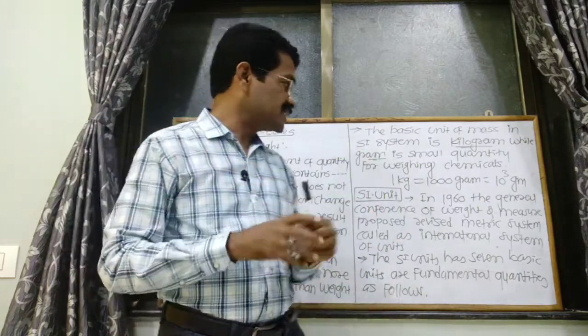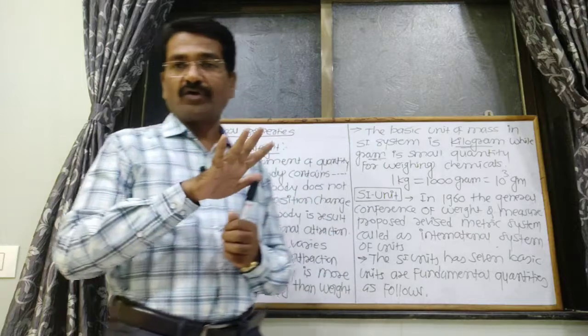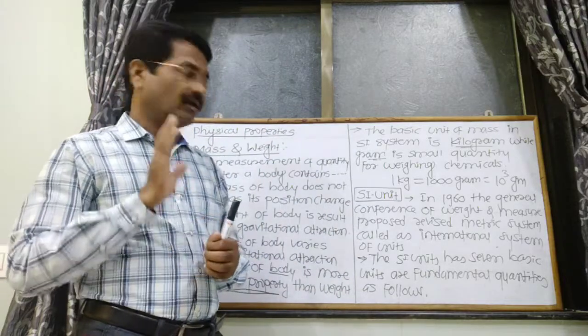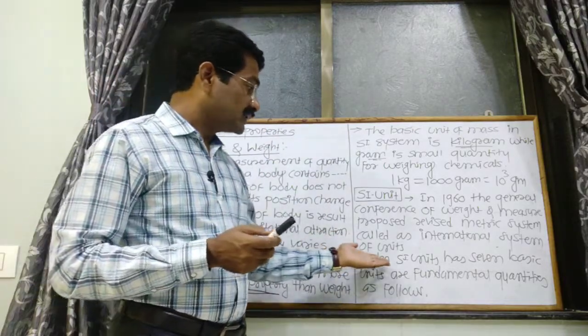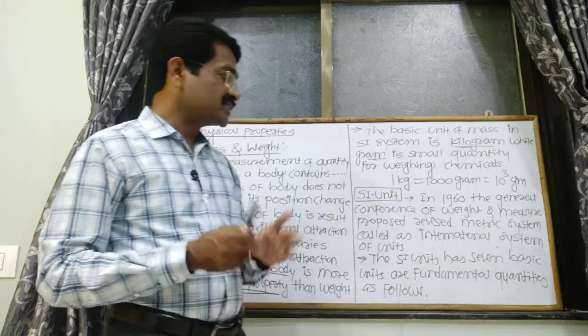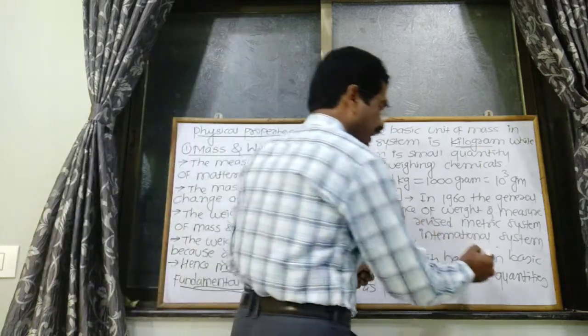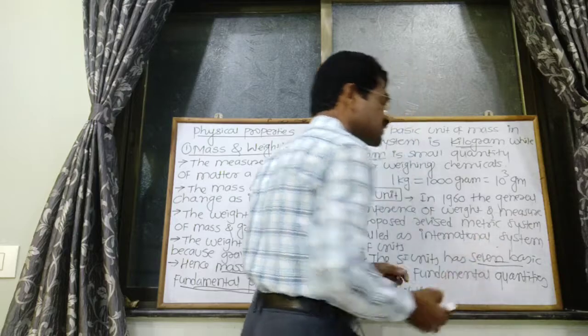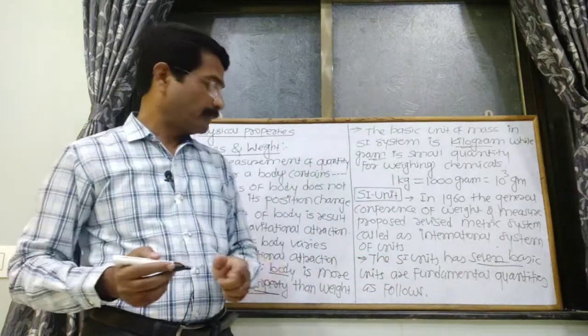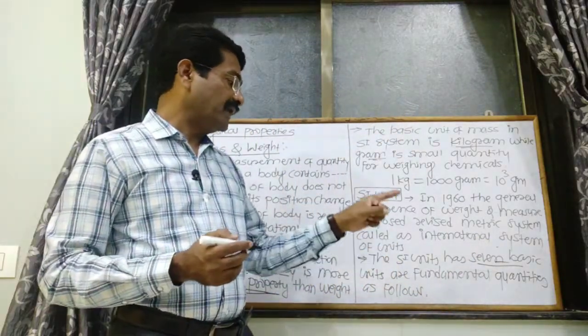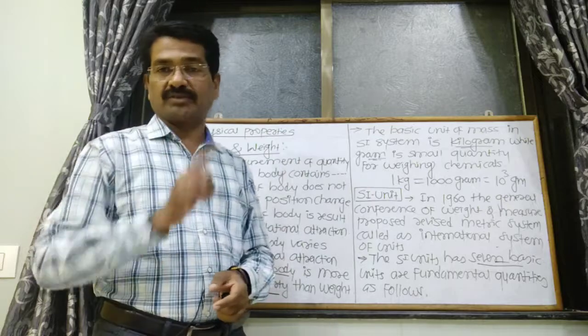This SI system can be used for the measurement of different weights. The SI has 7 basic units. Actually, that international system indicates 7 basic units, which are fundamental quantities, as follows.